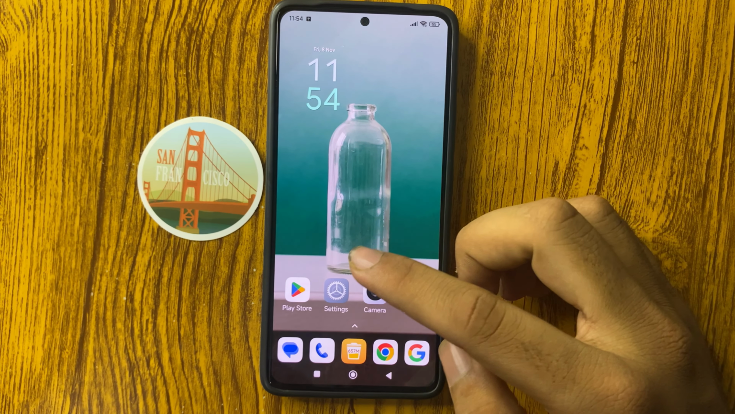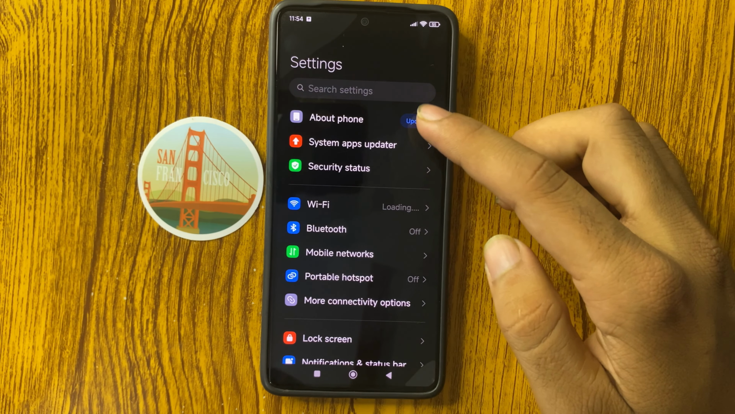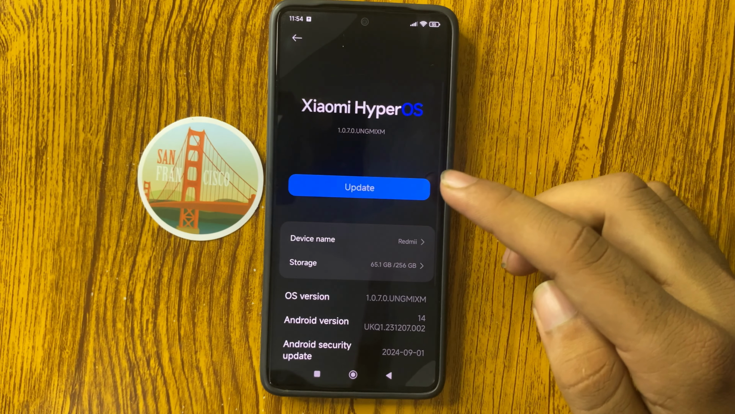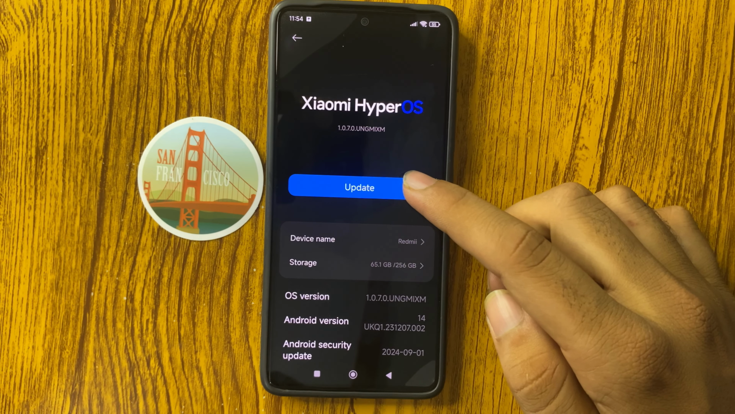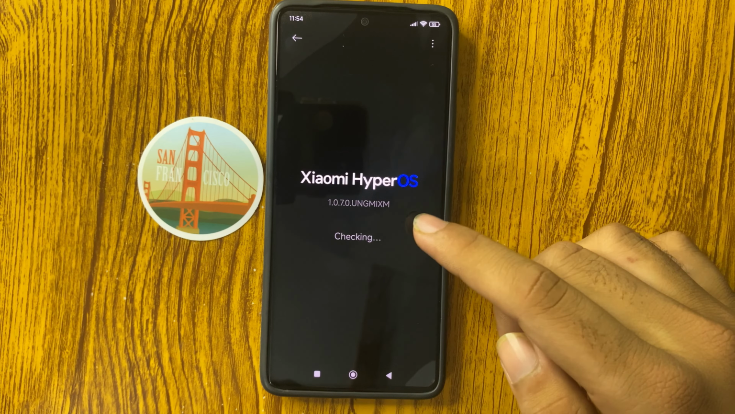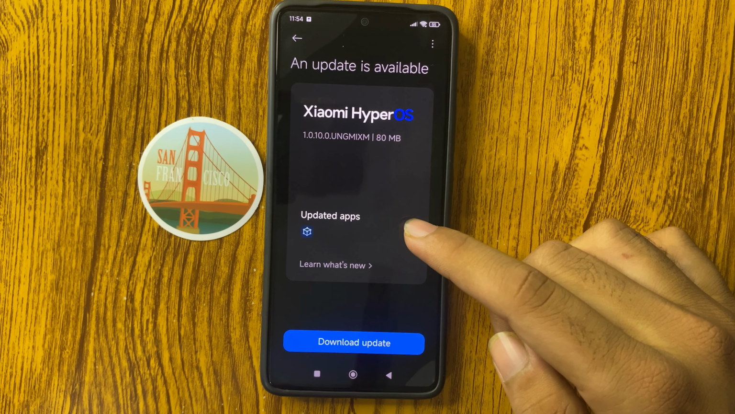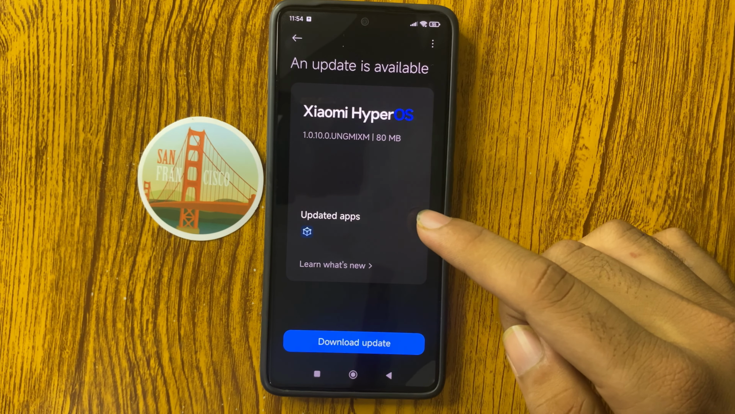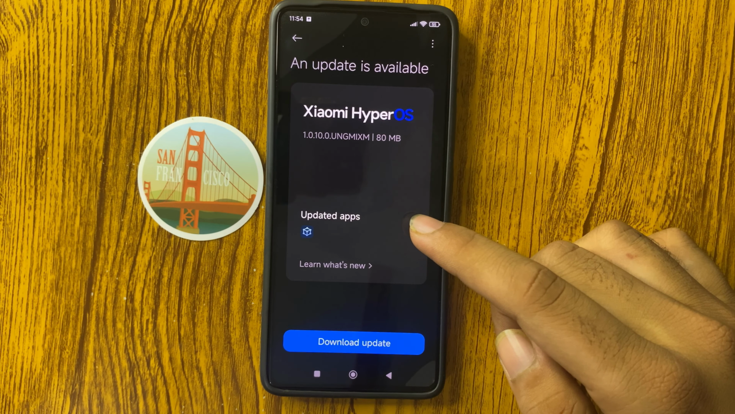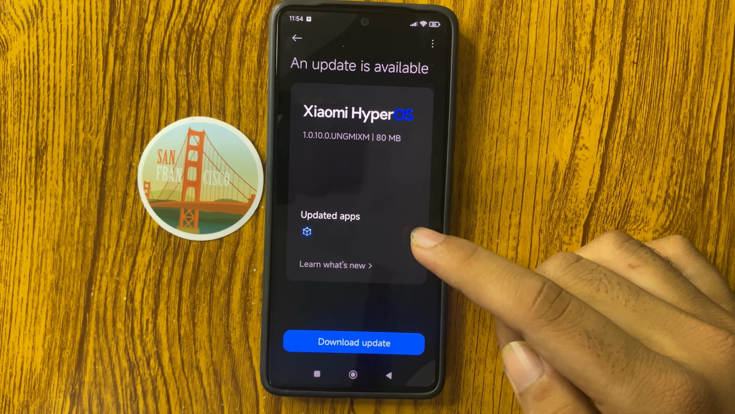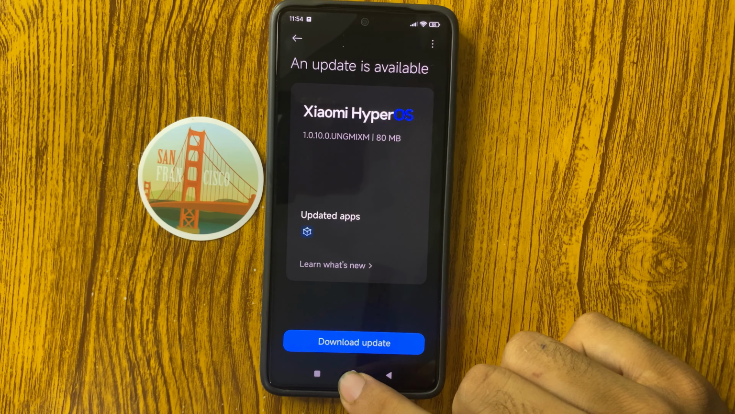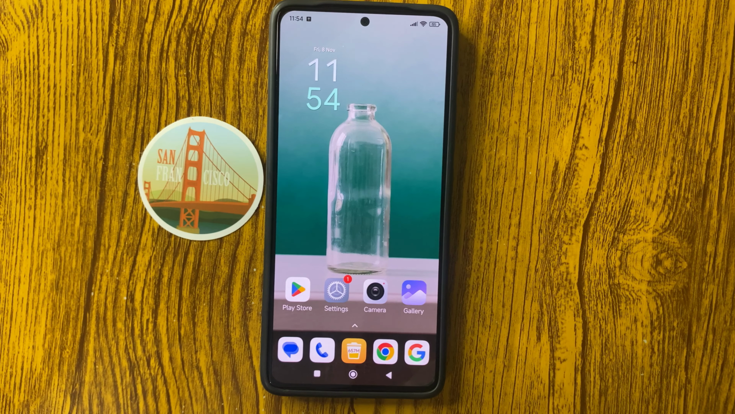And after that, the third method is to open the settings app and select About phone, and from here you can see the option Update. Click on this and check whether your latest version is updated or not. If it isn't updated, then update it to the latest version. After that your problem will be fixed.